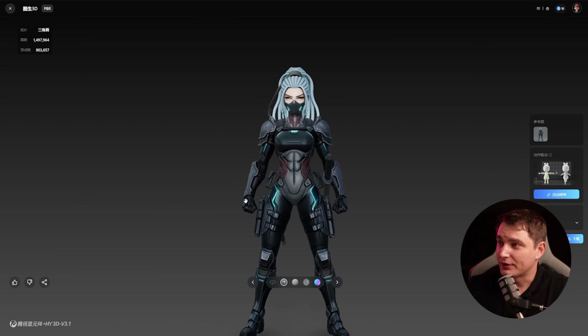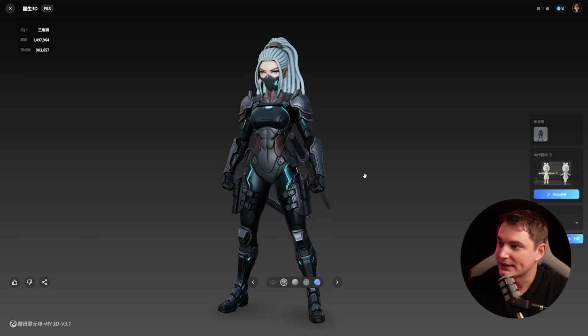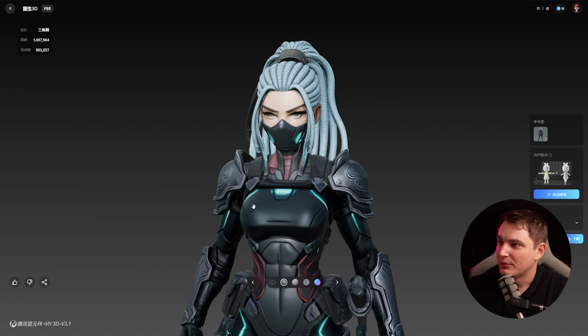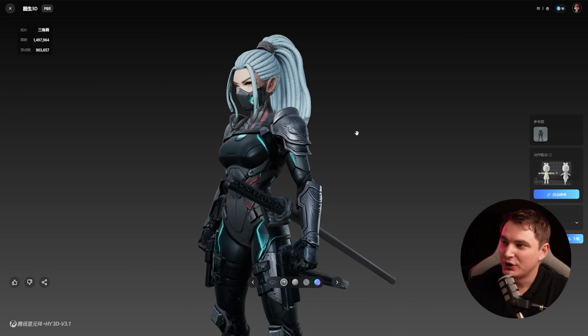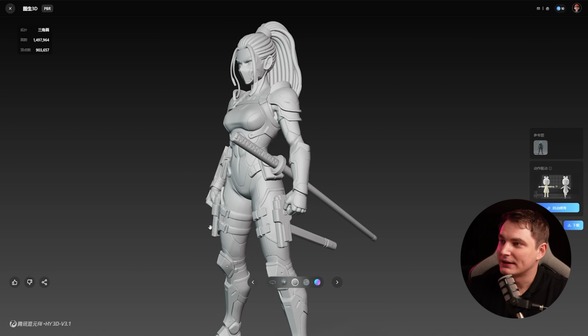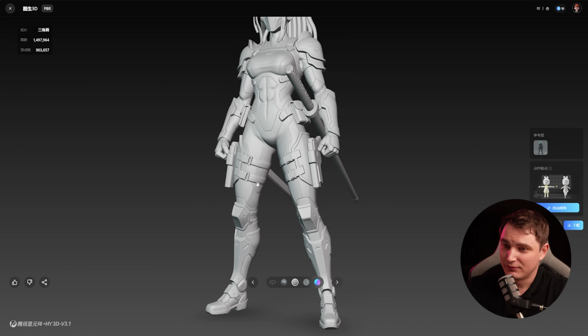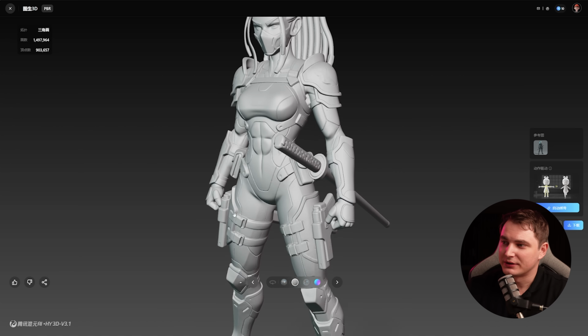Same thing in Hunyuan. Okay, here we go. There are two katanas. Well, at least it's not broken. A little bit too dark. Okay, some artifacts here and there, but the face is not really cleaner. But yeah, pretty much the same, I guess. But on the geometry level, Hunyuan is definitely better. Again, it feels that the details are sharper here, for sure.